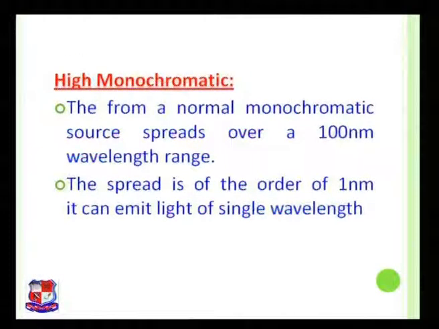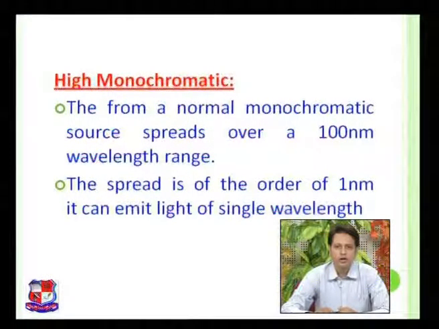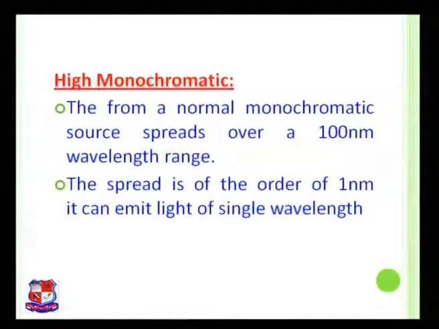Let us move towards the next point, or if I say the last point of properties, that is high monochromaticity. A normal monochromatic source spreads over a 100 nanometer wavelength range. But in comparison, laser has 1 nanometer spreading. That means it has a single wavelength, or it can emit light of a single wavelength.